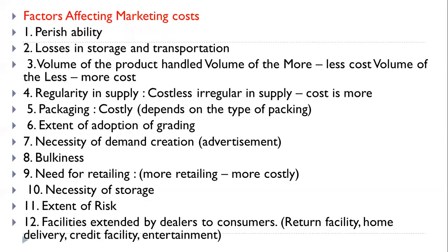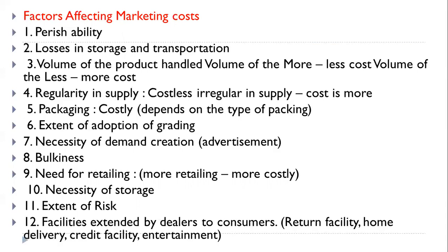Then factors affecting marketing cost. Number 1, perishability. Number 2, losses in storage and transportation. Number 3, volume of the product handled. If the volume of the product is more, then less cost is involved, and if the volume of the product is less, more cost is involved. This also happens in the case of agricultural products.